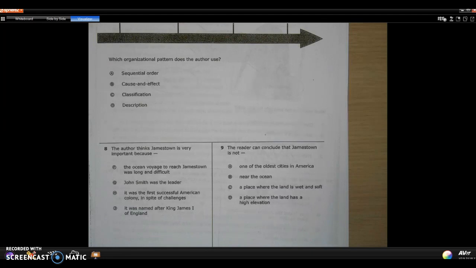The ocean voyage to reach Jamestown was long and difficult. G. John Smith was the leader. H. It was the first successful American colony in spite of challenges. Or J. It was named after King James I of England. 9. The reader can conclude that Jamestown is not A. One of the oldest cities in America, B. Near the ocean, C. A place where the land is wet and soft, or D. A place where the land has a high elevation.